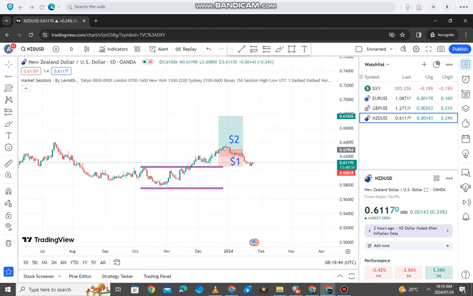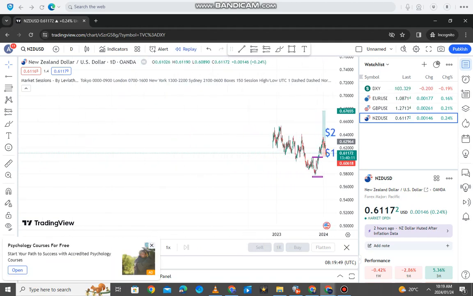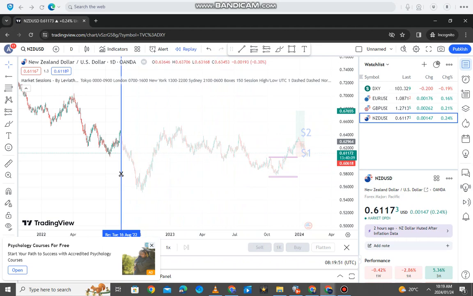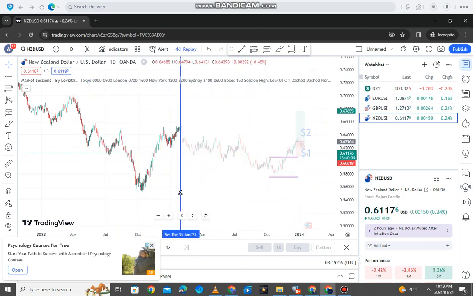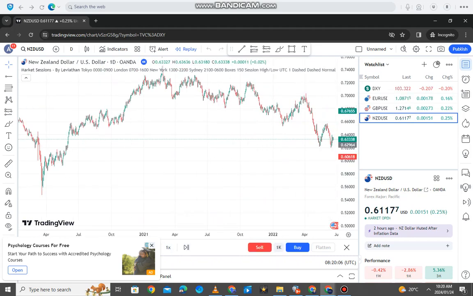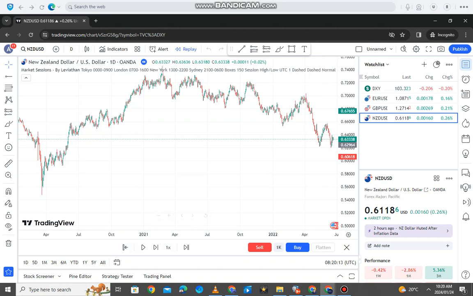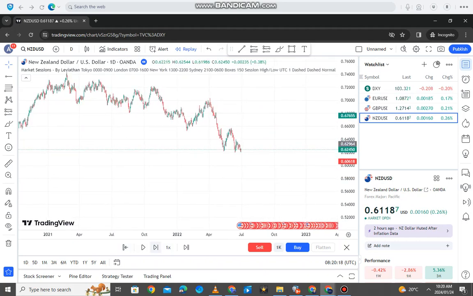Remember, guys, if you want to back test, you click replay, then you can go back in time. Let's go back in time. Let's say you want to start here and back test forward, just to see how many trades you would have taken, and out of those trades, how many would you have won and how many you would have lost. So you can just click that, and you're going to get a lot of ads, but that shouldn't bother you, guys. You can just click that X to remove the ad, and then we can continue back testing like that. You see, we can continue seeing our charts like that.